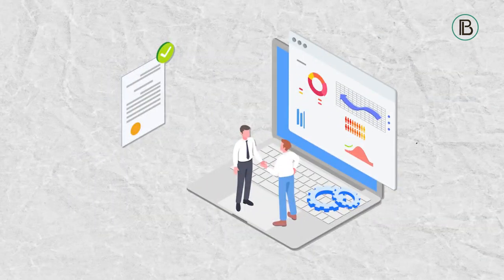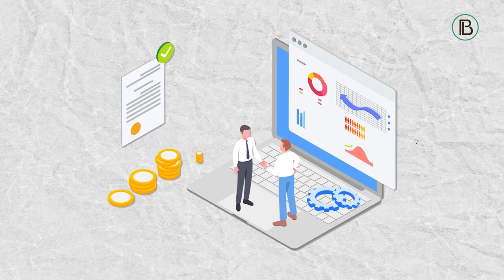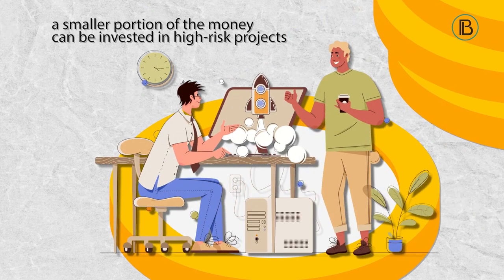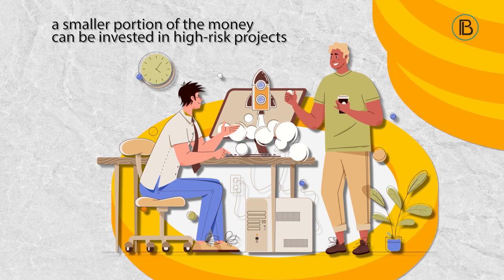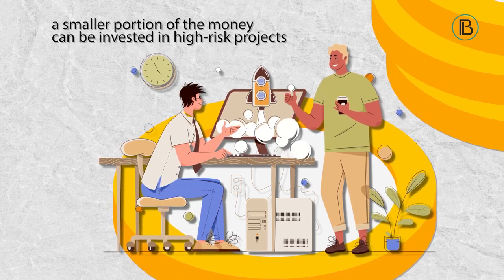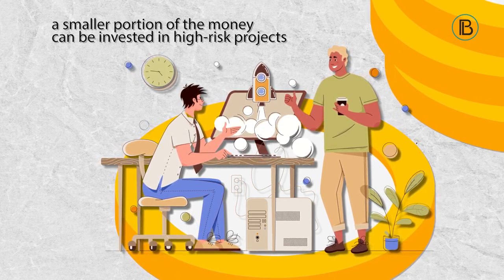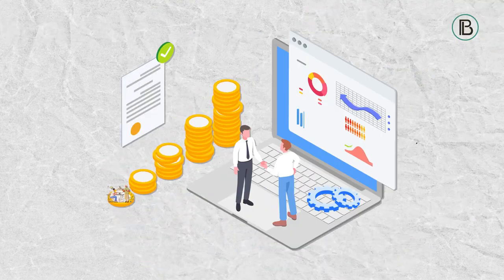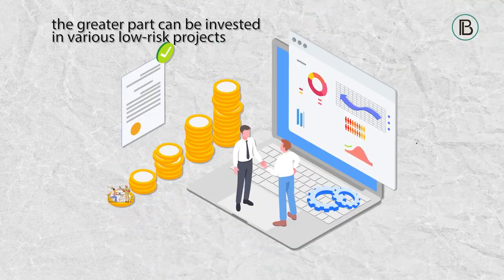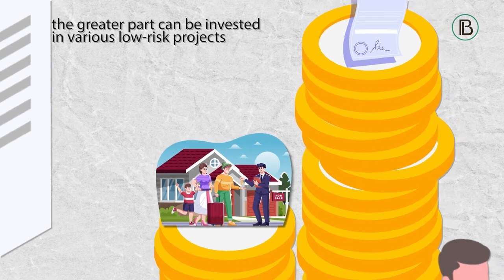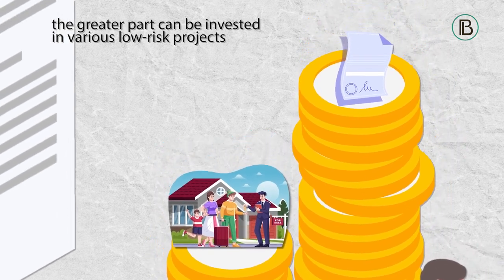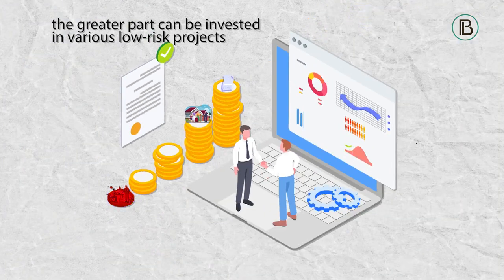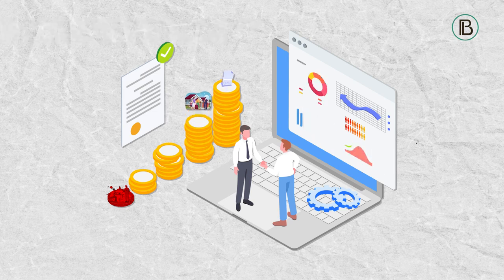For example, you have a certain amount of money and want to invest in several projects. A smaller portion of the money can be invested in high-risk projects, such as a tech startup, and if successful, you will get a good profit. And the greater part can be invested in various low-risk projects, such as real estate or shares in an ongoing project. Thus, if a high-risk project fails, then you will not lose all the money. Investments that have been made in a high-risk project will be covered by the profits that lower-risk projects will bring.